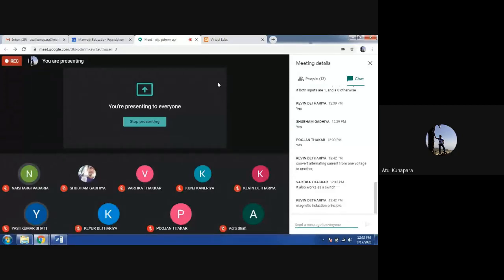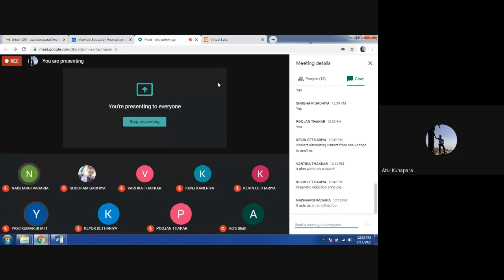The transistor is a totally solid state device. It's a semiconductor device, so there is no magnetic induction concept. Acts as an amplifier too, yeah, correct, Maisali. So basically your transistor has two applications. One is as an amplifier, and the second is working as a switch. These are the two kinds of application we can have using a transistor.